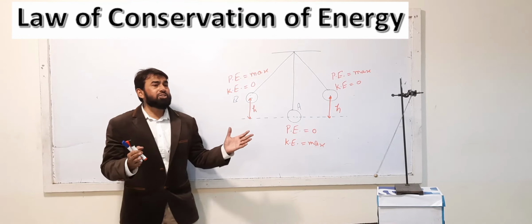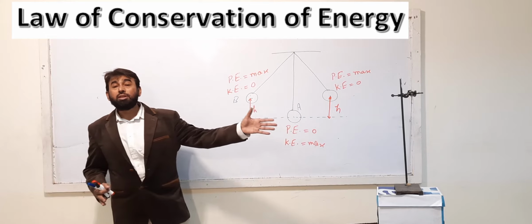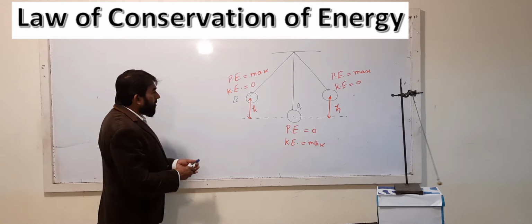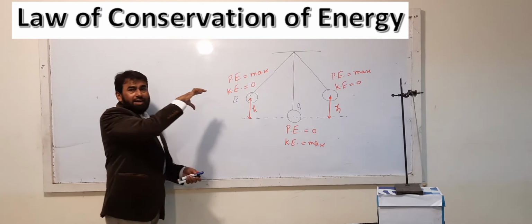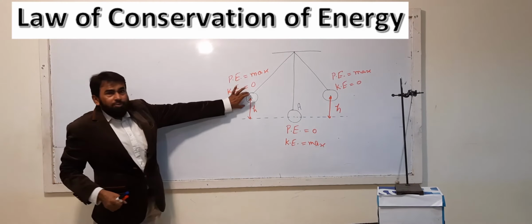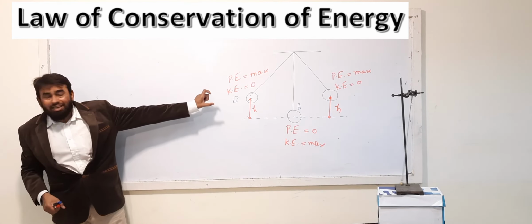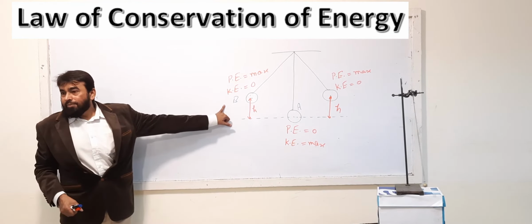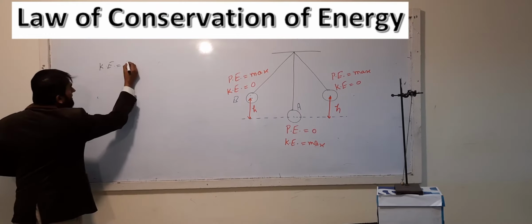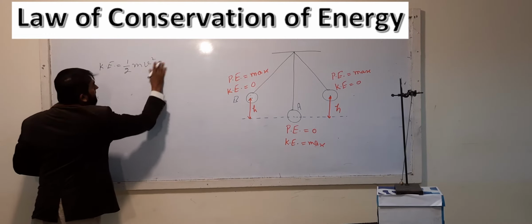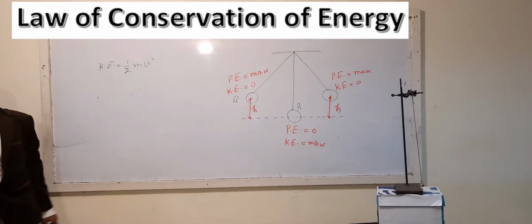The total energy of a system. So we are talking about this system. Within this system, we have to see whether the energy is constant, what changes are occurring here. Well, when I brought this ball over here, at this point where I stopped this, the kinetic energy is 0, because when I was holding it at position B, it was at rest. When it is at rest, the kinetic energy is 0, because you know that the formula for kinetic energy is equal to half mv square. This is the formula. Here if the velocity is 0, it means the kinetic energy is 0.